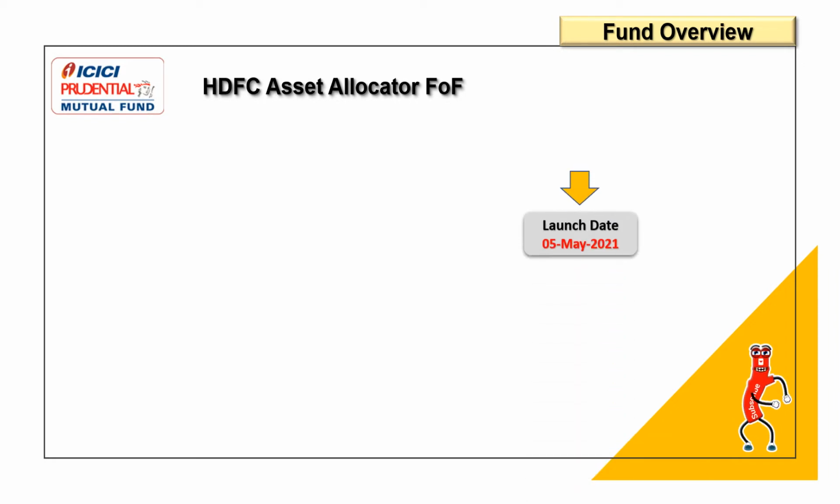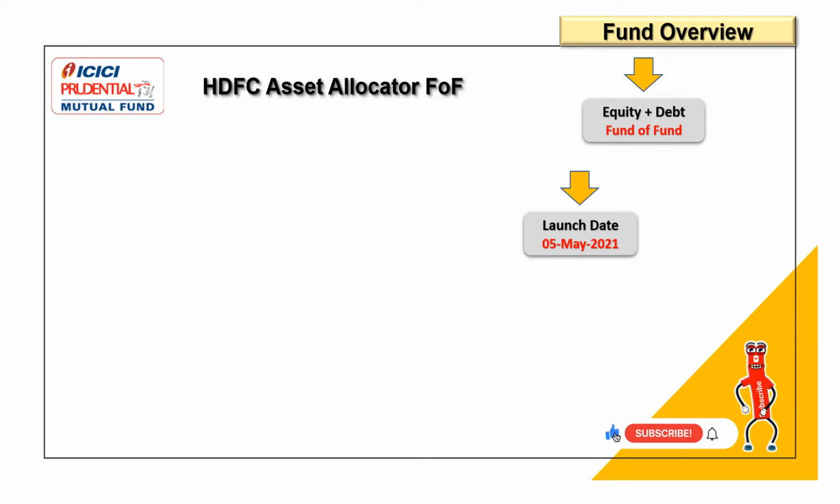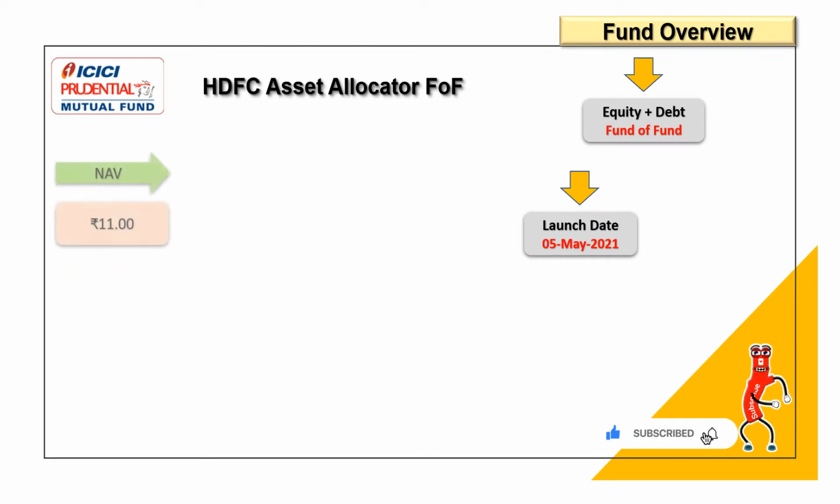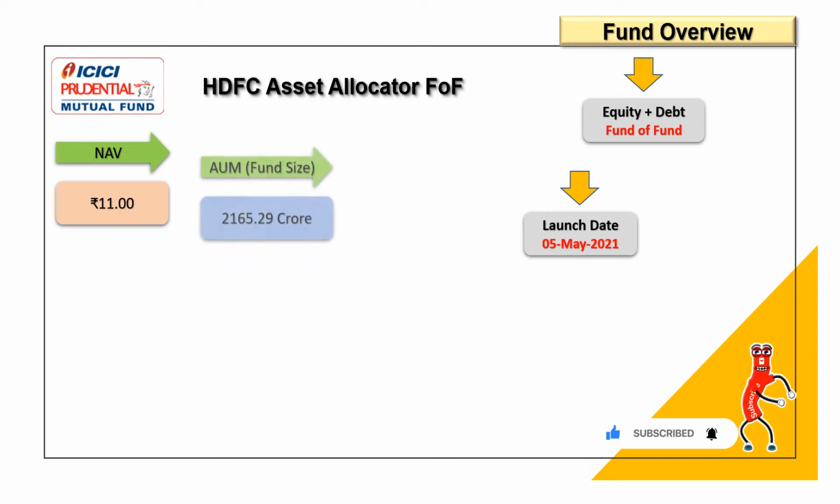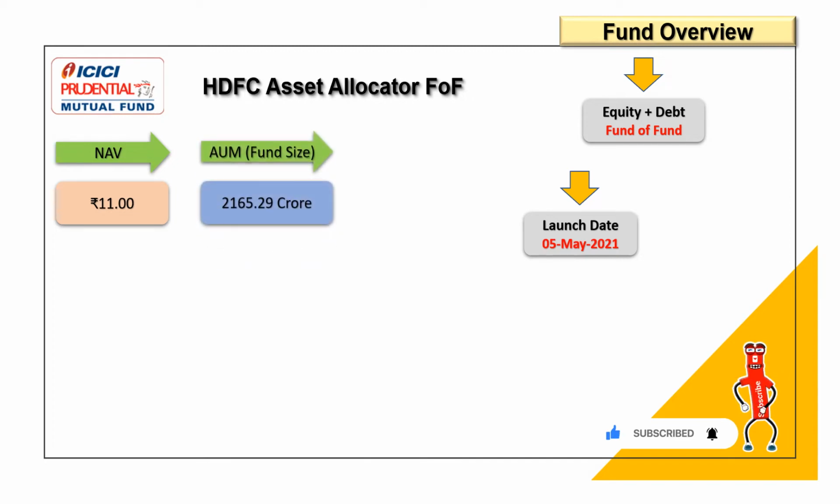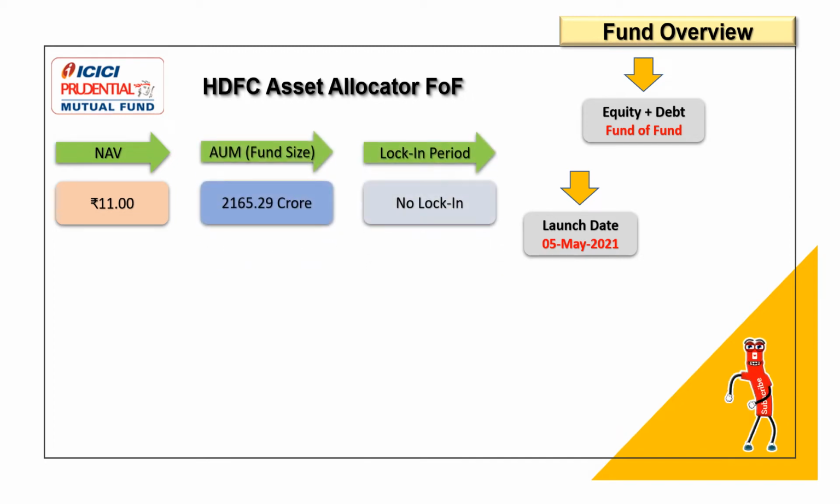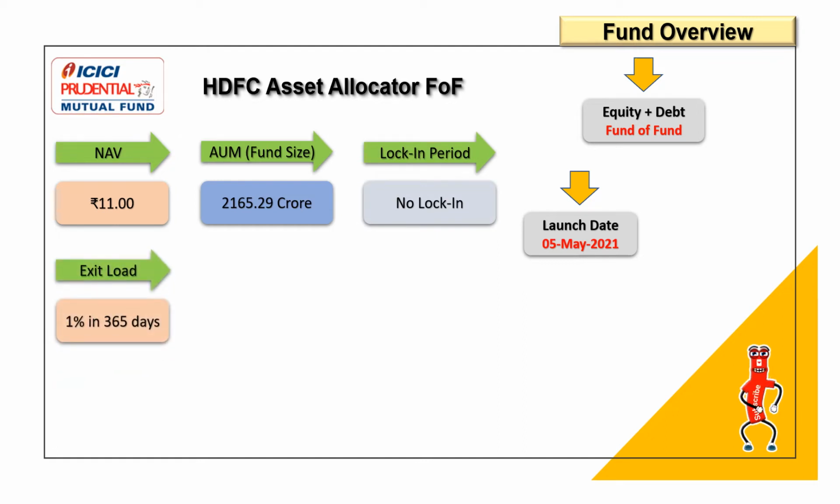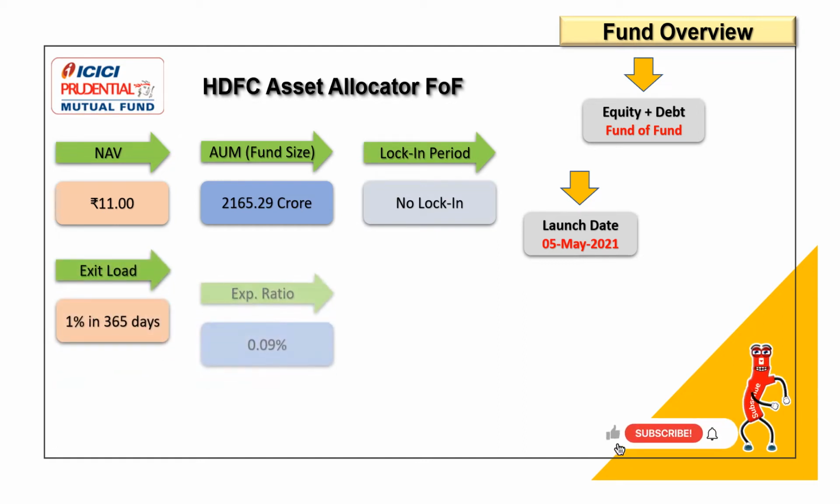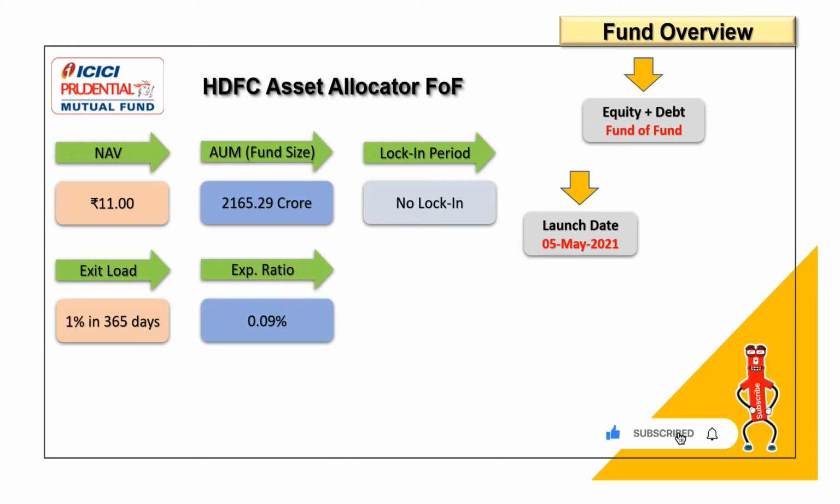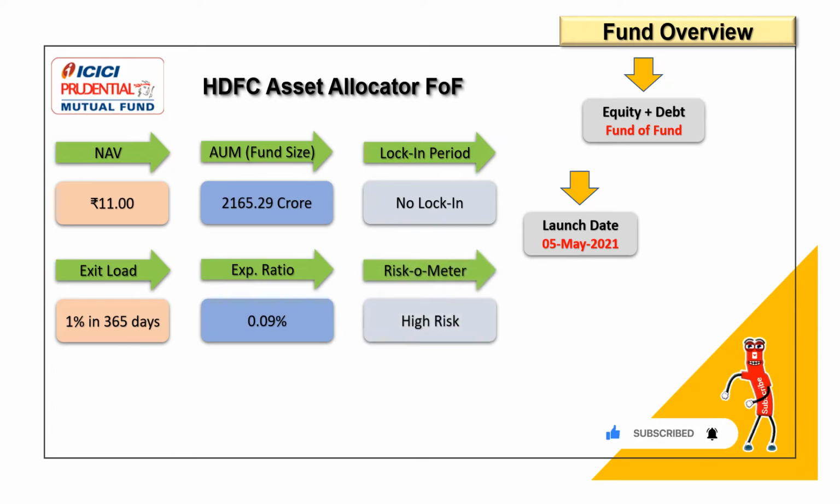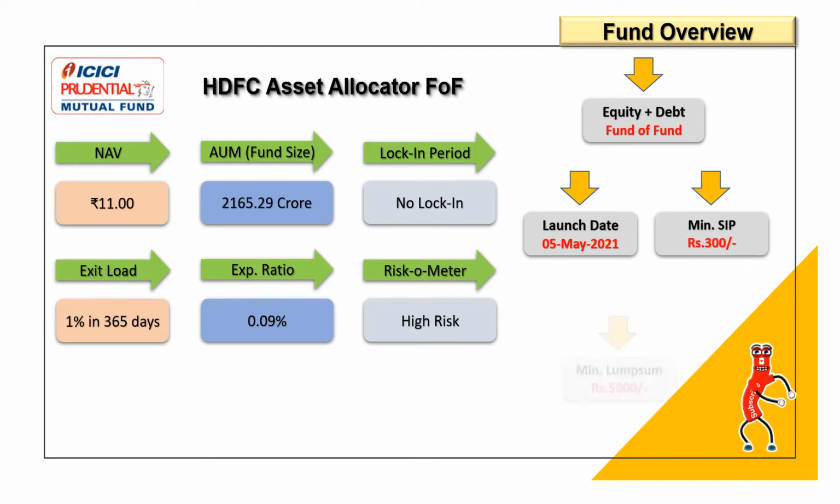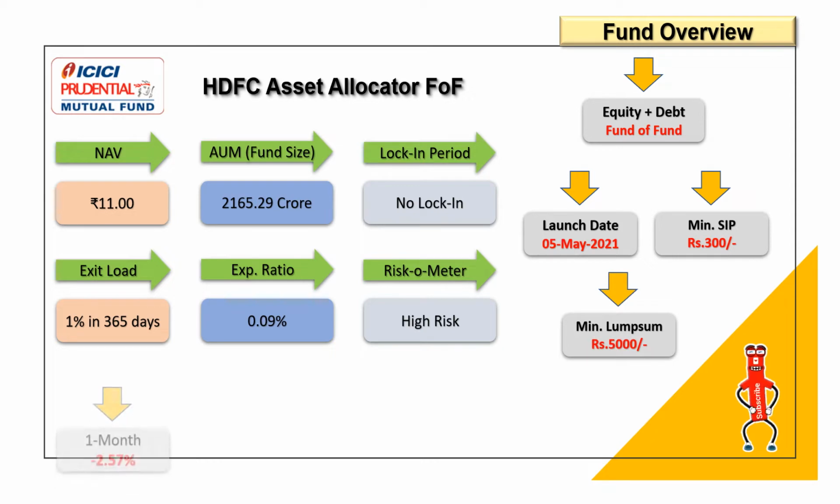So this fund, that is HDFC Asset Allocator Fund, was launched on 5th of May 2021, just a year back. This invests in both equity plus debt. The NAV of this fund is 11 rupees. The AUM is 2165.29 crores. There is no lock-in period in this fund. The exit load is 1% if you exit in 365 days. The expense ratio is 0.09%. As per Riskometer, this is a high risk fund. The minimum SIP which you can do in this fund is 300 and the minimum lump sum is 5,000.